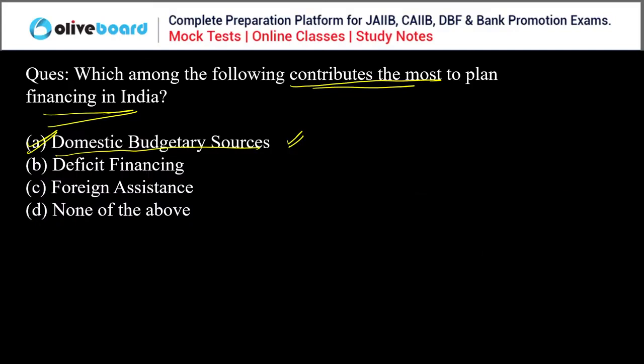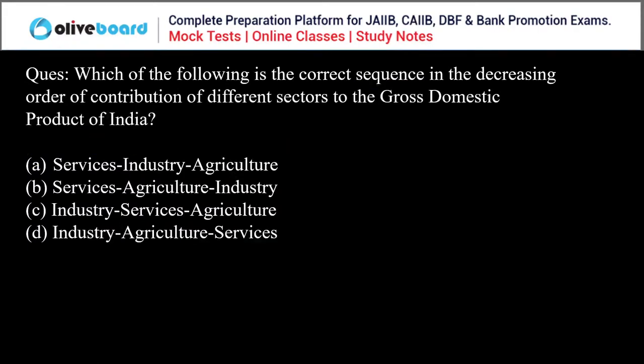Don't worry. Next question. Which of the following is the correct sequence in the decreasing order of contribution of different sectors to the GDP of India? Decreasing order of contribution.